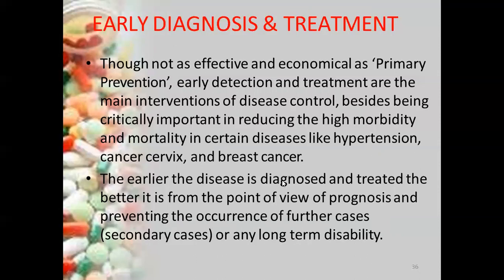Hypertension, cancers, it can be any cancer. In such cases, if we find the disease at an early stage and give the treatment earlier, the spread of the disease or the worsening of the prognosis can be controlled, thereby preventing further disability.